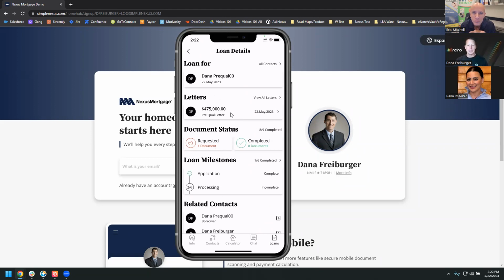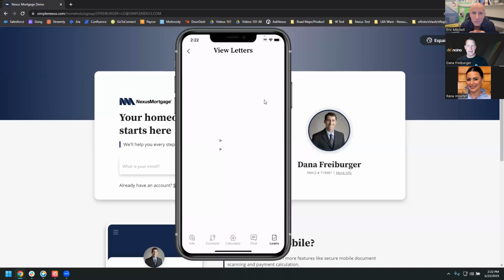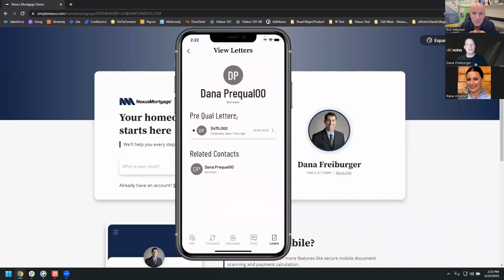Once they click into that card or into that loan file, they're now going to see additional information. For example, if you've sent a pre-qual or pre-approval letter out, they're going to basically go in and be able to see all of those letters that you've provided. And when you send out your pre-qual letter, whether you're sending it from the web or from your mobile device, you're going to be able to choose if you want that real estate agent to lower that pre-qual letter at their leisure. So they can't increase it. And that's a question that you're asked in the app when you're sending the pre-qual letter: do you want the realtor to have edit ability on this letter so they can tweak it lower?